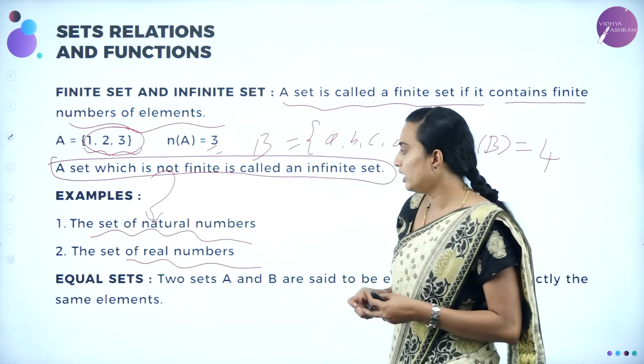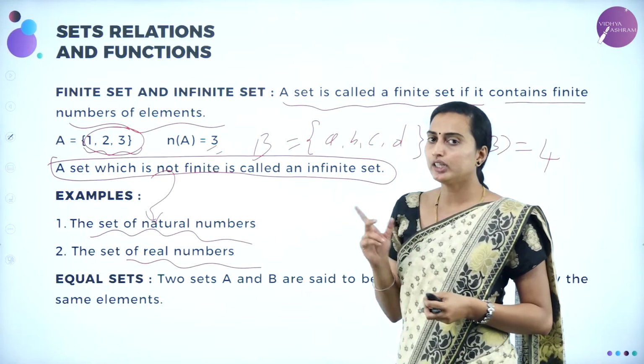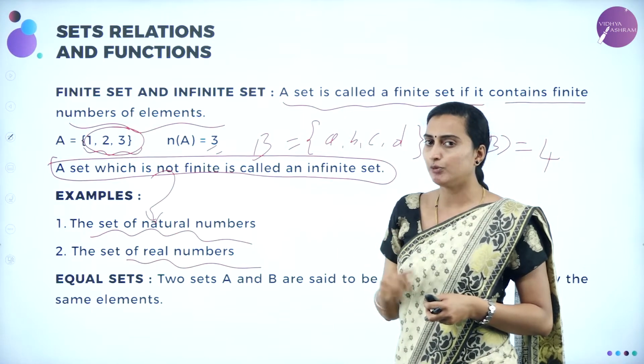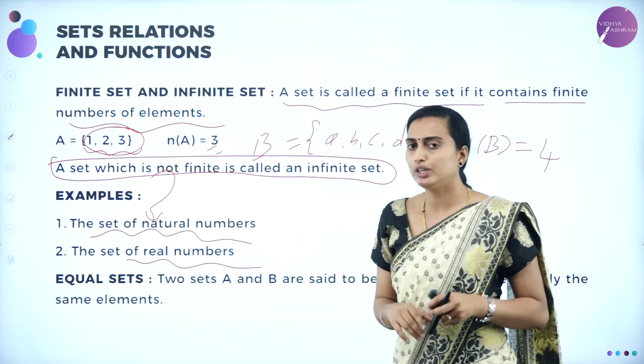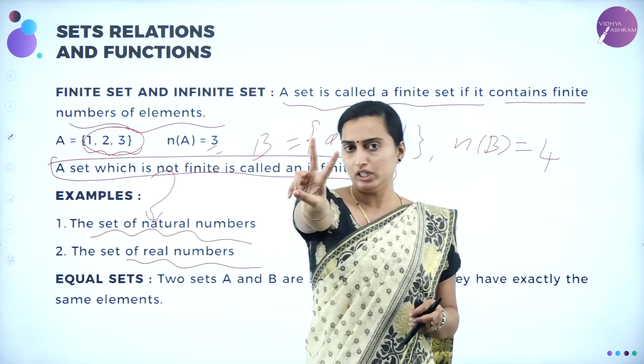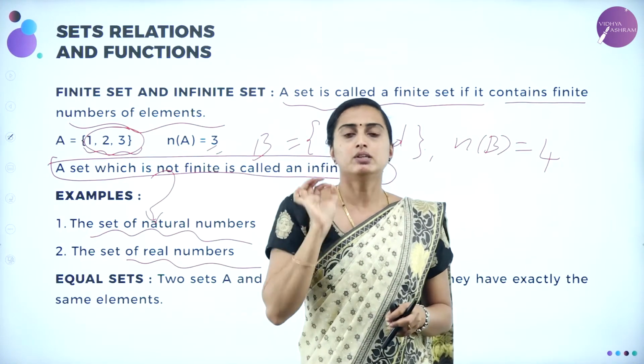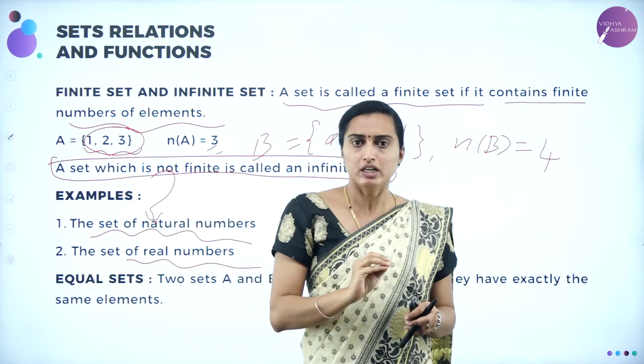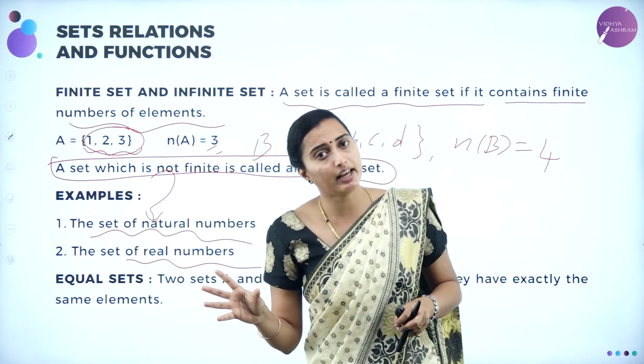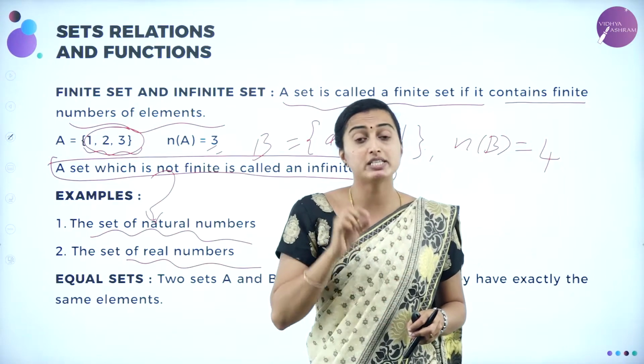Okay. So next we are going to have equal sets. Don't get confused between equal sets and equivalent sets, which will come next. To define equal sets, we are going to take set A and set B. If there are 3 elements in set A, there will be 3 elements in set B also, the same number.